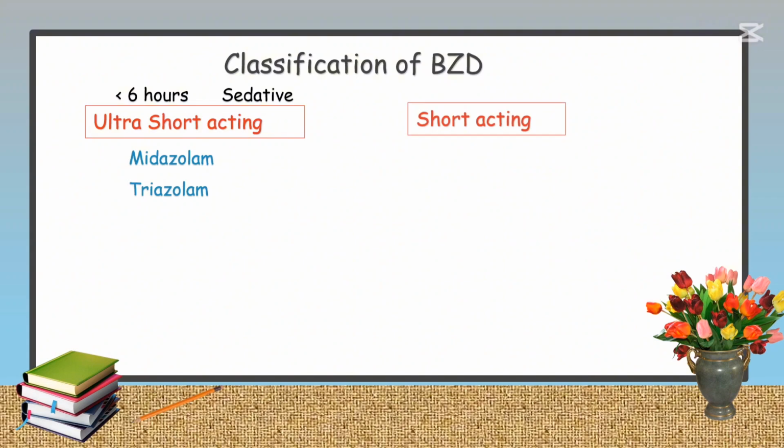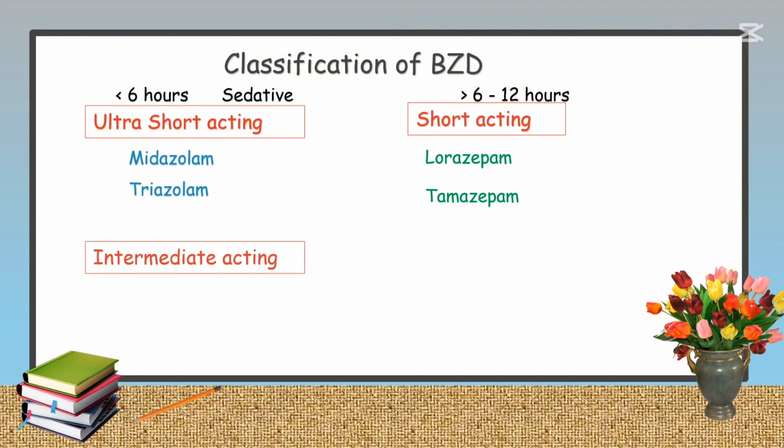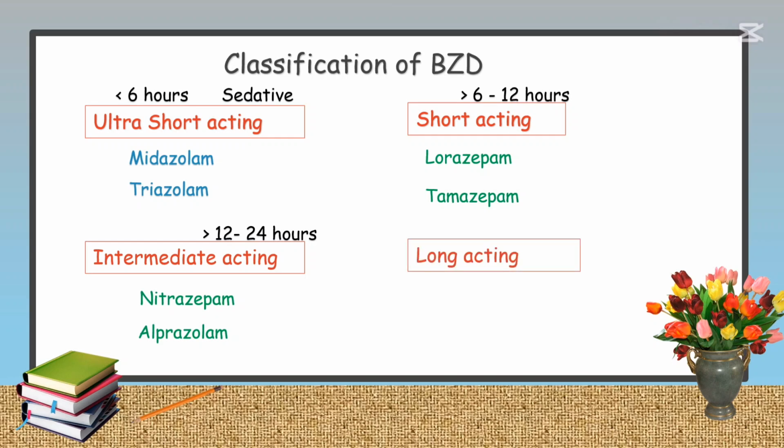Short-acting benzodiazepines. These drugs have a duration of action of about 6 to 12 hours. Examples: lorazepam, temazepam. Intermediate-acting benzodiazepines. These benzodiazepines have a moderate duration of action, lasting between 12 to 24 hours. Examples: nitrazepam, alprazolam. Long-acting benzodiazepines. These drugs have the longest duration of action, typically lasting over 24 hours.